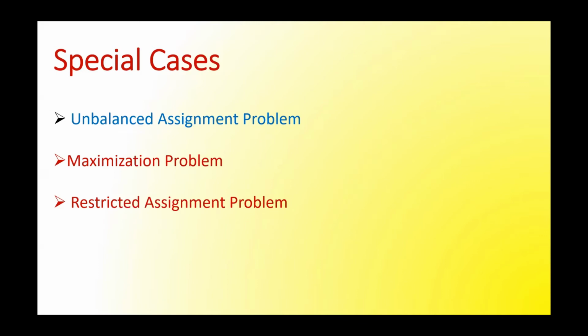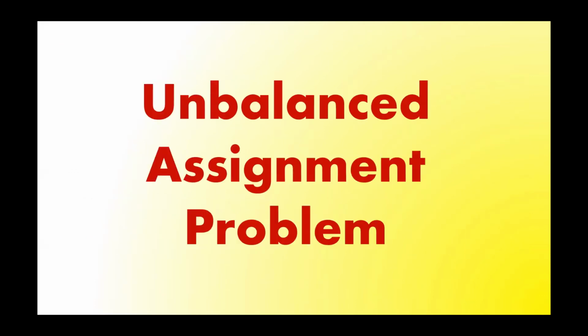Then another case, and the last special case, is alternate optimum solution. Now what this alternate optimum solution means, as the name suggests, this problem will have more than one optimum solution. There may be two assignments, but the total cost which comes, minimum cost or minimum time, both the cases will have same answer. So either you allot this job to this person or that person, the final answer will come same. So these are the special cases, and we will have a look at all of these cases one by one. So let us start with the first one, that is unbalanced assignment problem.